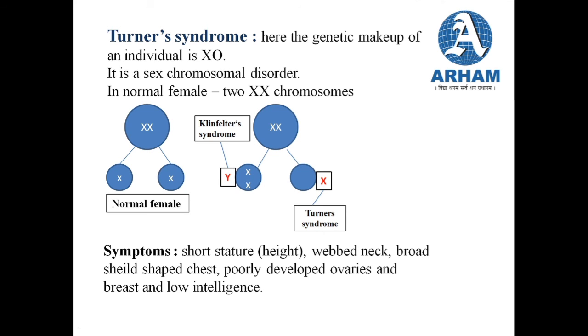So these were the 4 disorders that we discussed under genetic disorder. With this, the chapter ends, and in the next part we will start with a new chapter, that is the 4th chapter, which is molecular basis of inheritance.